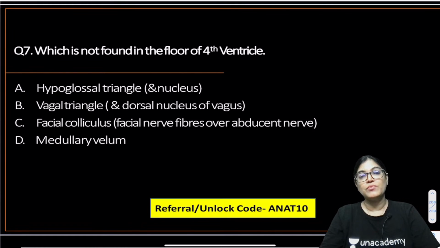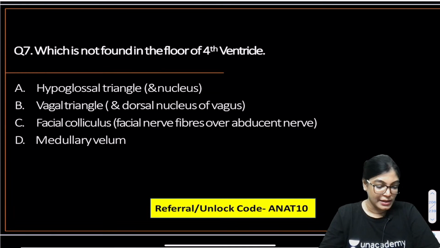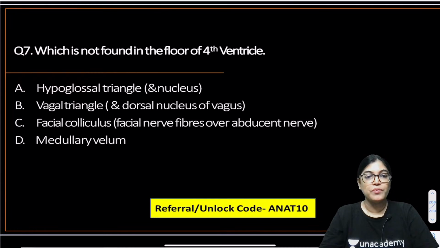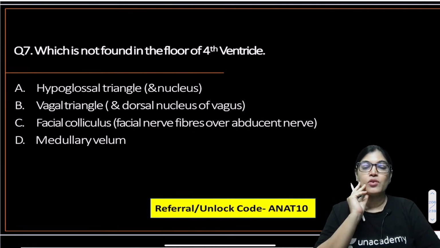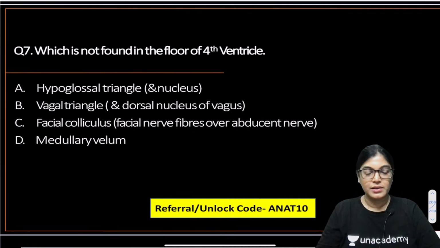According to you, which of the following structures is not a content in the floor of fourth ventricle? Your time begins now.